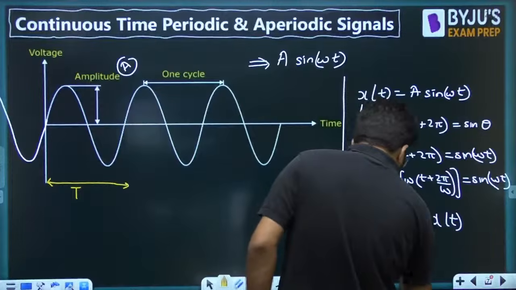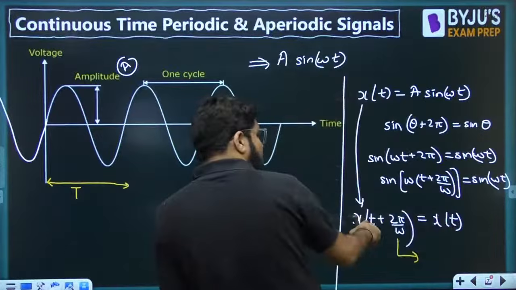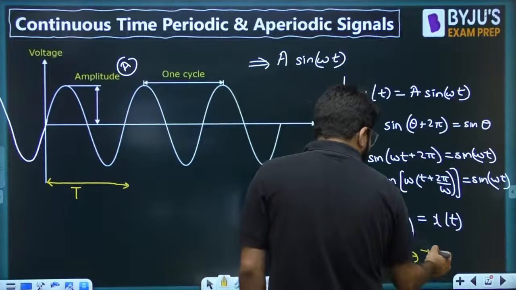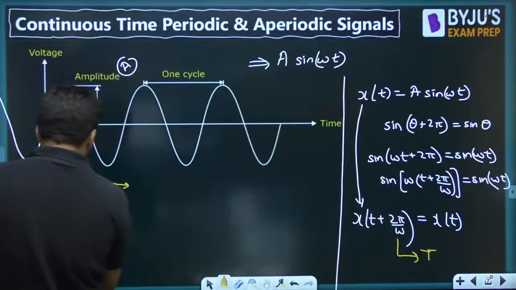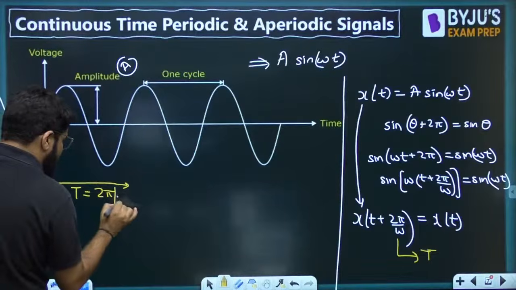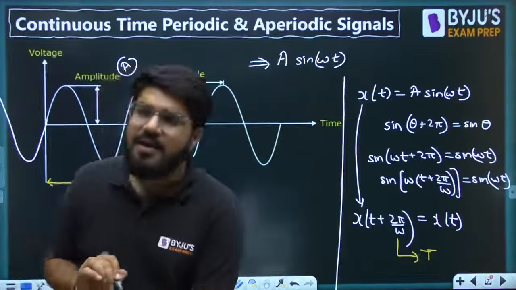So if this is periodic, what is the time period? x of t is equal to x of t plus capital T. So what is that capital T? That is 2 pi by omega. So the time period for any sinusoidal waveform is given by 2 pi by omega.